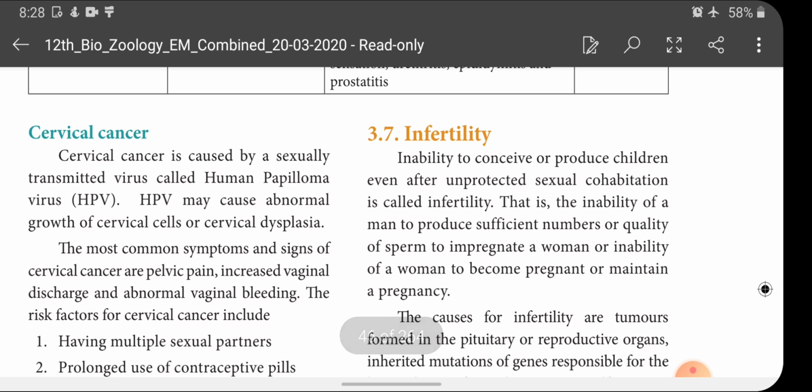So next one is what? Infertility, children. See, infertility we will discuss in my next class. I'll give a small introduction about infertility. What is infertility? Inability to conceive or produce children even after unprotected sexual cohabitation is called what? Infertility.